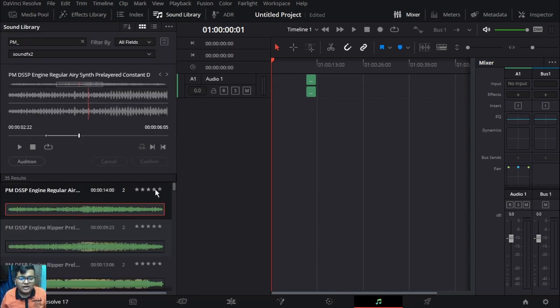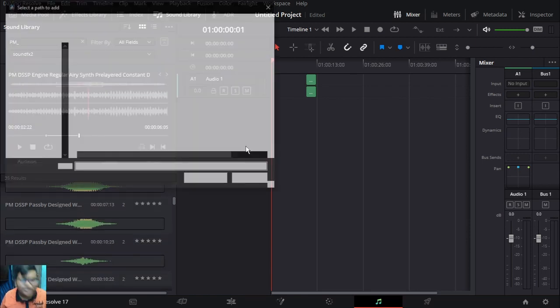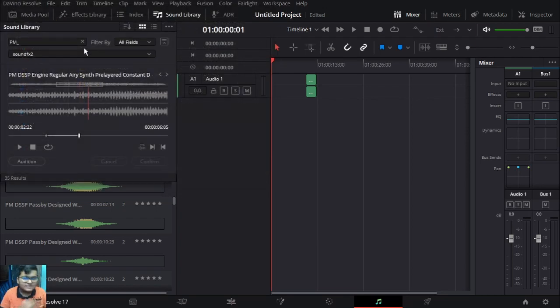You can have your metadata, custom metadata, assigned over here, but this is the simplest and best way to do it. All the libraries are there inside over here. You can add so many libraries just like that. You can even add new databases and then expand the sound library and all.